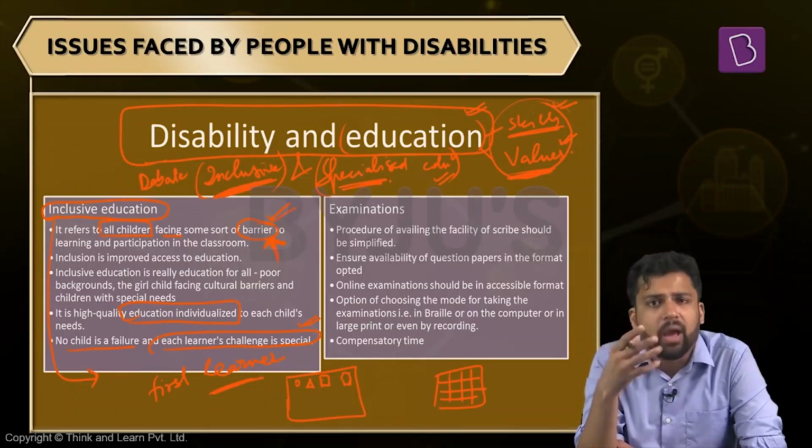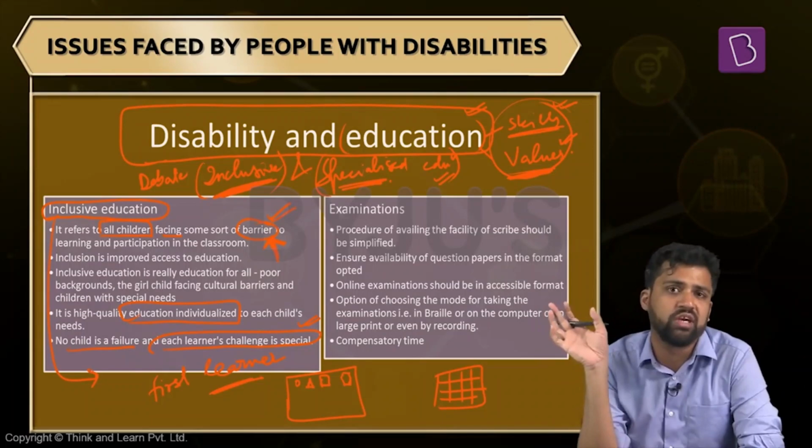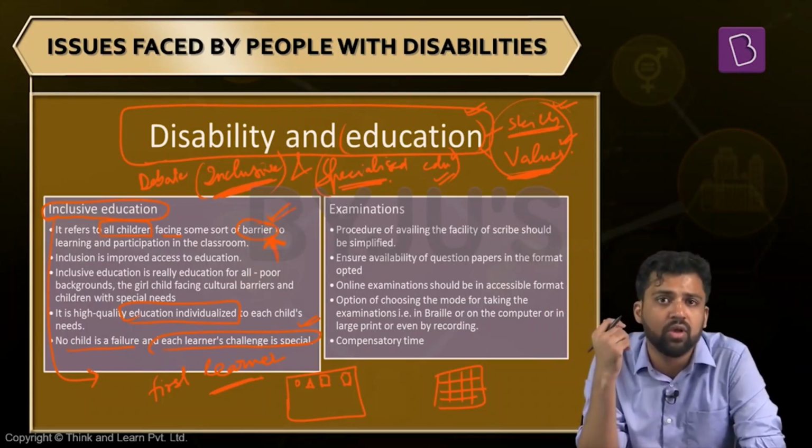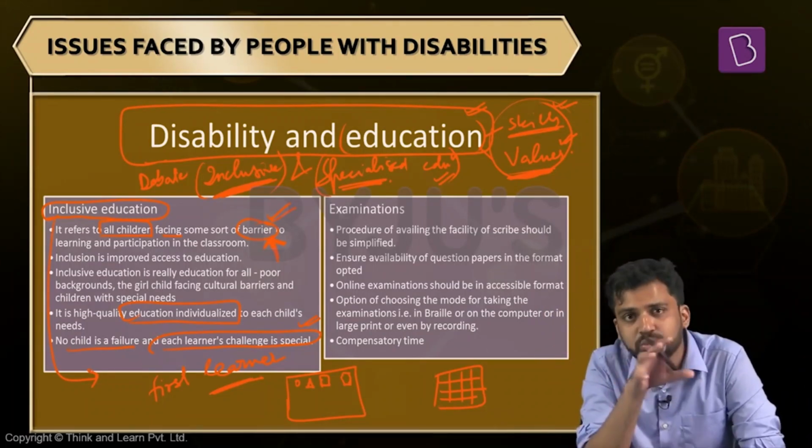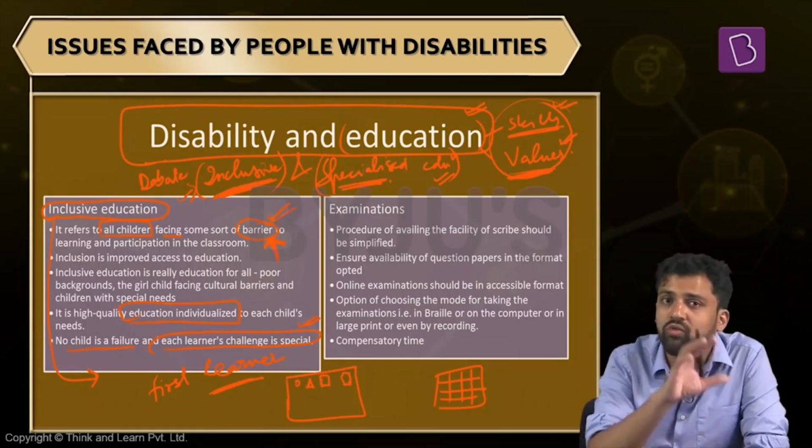For example, as per the Sarva Shiksha Abhiyan, every government school should have at least 9 infrastructure facilities, but hardly 5% of the schools have all these facilities. So we need to improve on the infrastructural aspects. We need to have greater spending on education, then only we can go with it. But having inclusive education can solve multiple issues in the society.